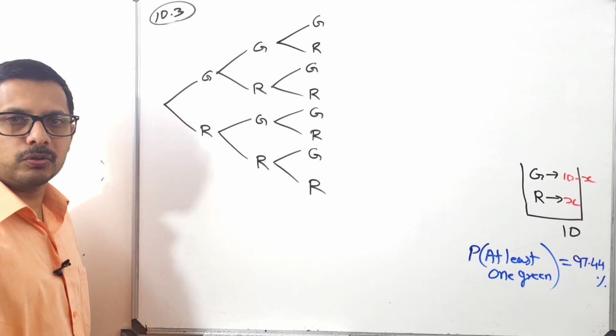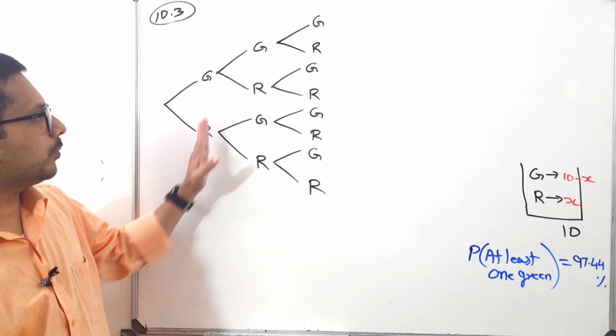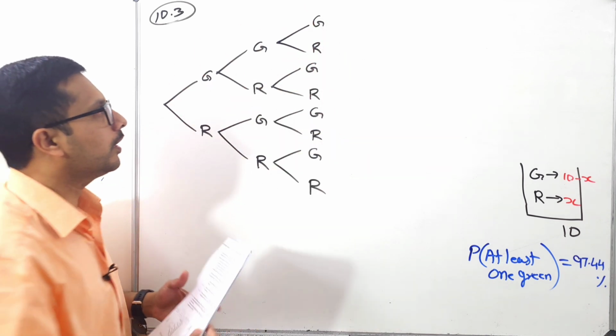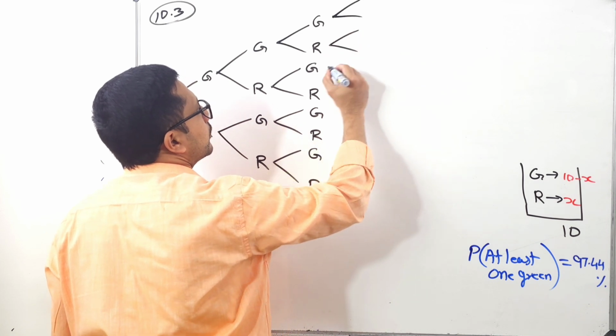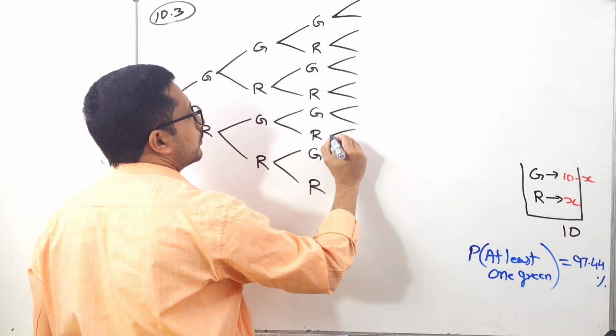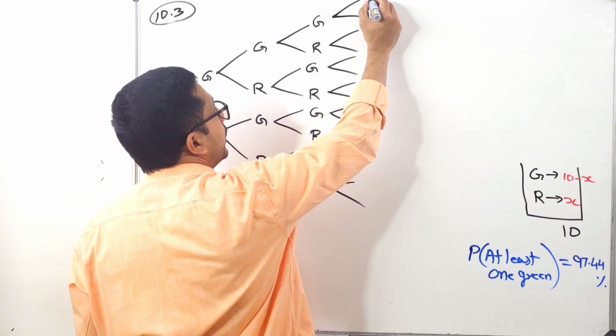How many times in the question? 4 times. So first attempt, second attempt, third attempt. Now the fourth one. Okay, so it's a big tree graph. But we don't want to complete all of this one. I will explain now.